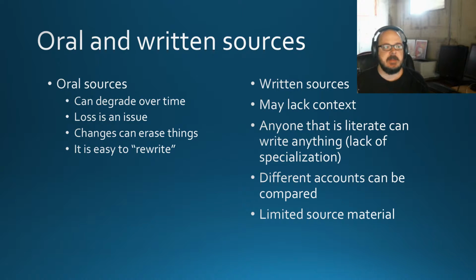So part of our assignment in this module is going to be for us to think about the advantages and disadvantages of using oral sources and written sources in world history. And one of the things that I hope you have front and center in your mind is this idea that traditionally, especially in the West and countries like the United States, the discipline of history has privileged the written work over other sources. Again, that's the primary source material that historians use. And oftentimes, if there's a conflict between a written source and an oral or a secondary source of that nature, historians tend to privilege the written word.